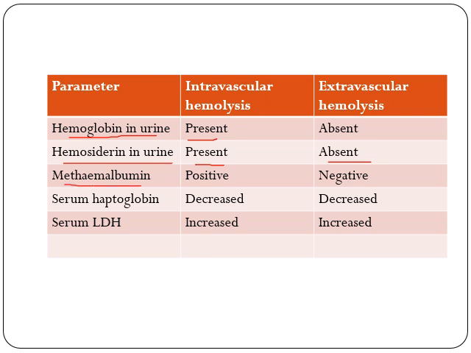Methemalbumin will be present in case of intravascular hemolysis. So these three important points, that is hemoglobin in the urine, hemosiderin in the urine, and methemalbumin level, will be positive in case of intravascular hemolysis, and they are usually absent in case of extravascular hemolysis.